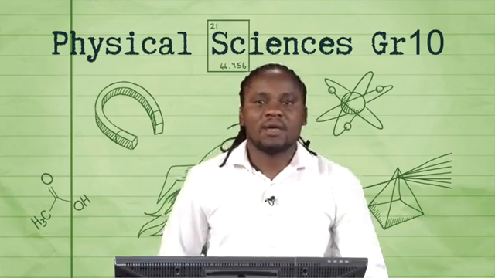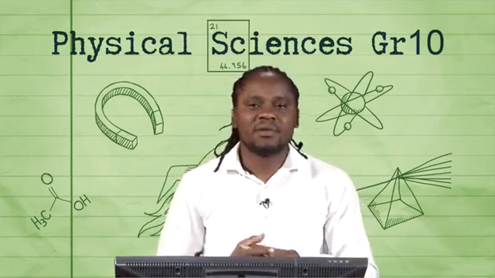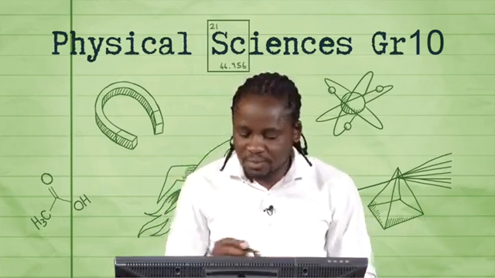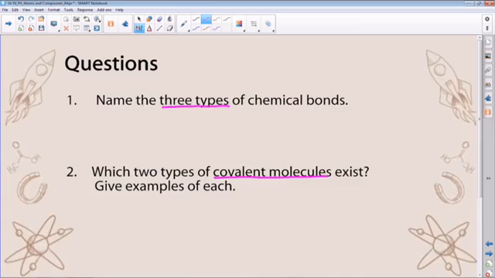Okay, guys, welcome back. Hopefully, you've made your attempt on the two questions based on the three types of chemical bond. Just to get right on to it, we know that we've got covalent bonding. We've also got ionic bonding as another type. And we also have metallic bonding.